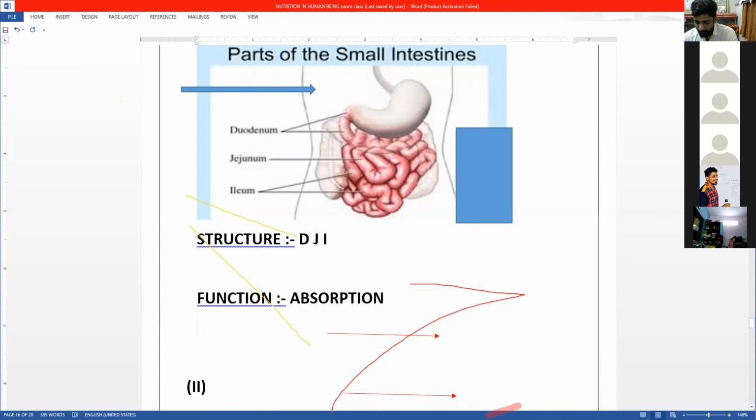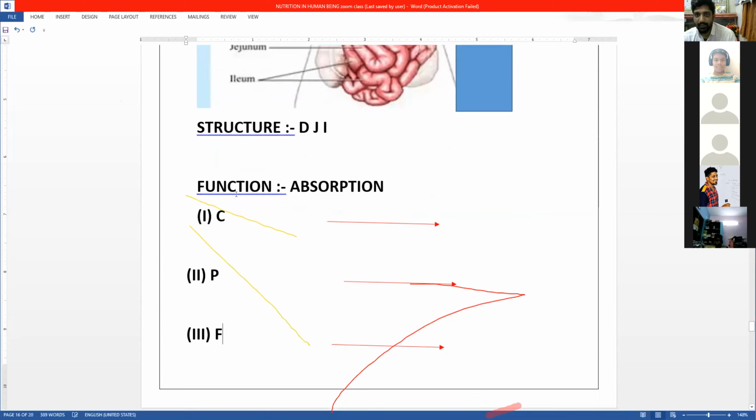One is nutrients: C, then P, and then F. You can remember this now, because since Corona is there, we should show our gratitude to our police force.